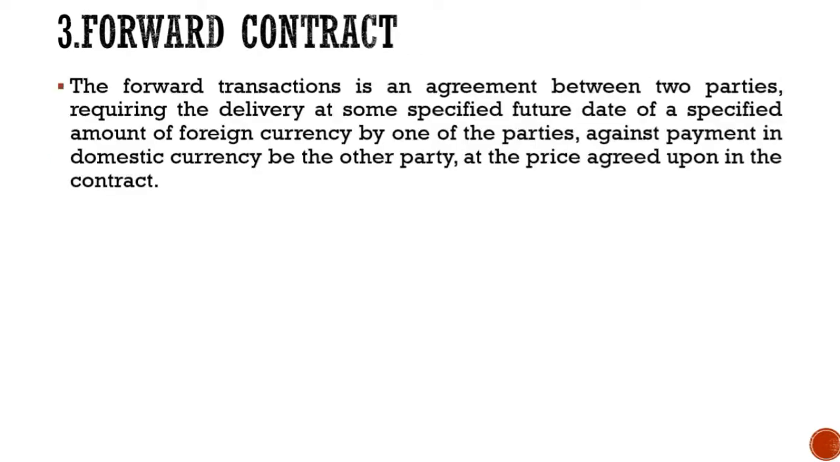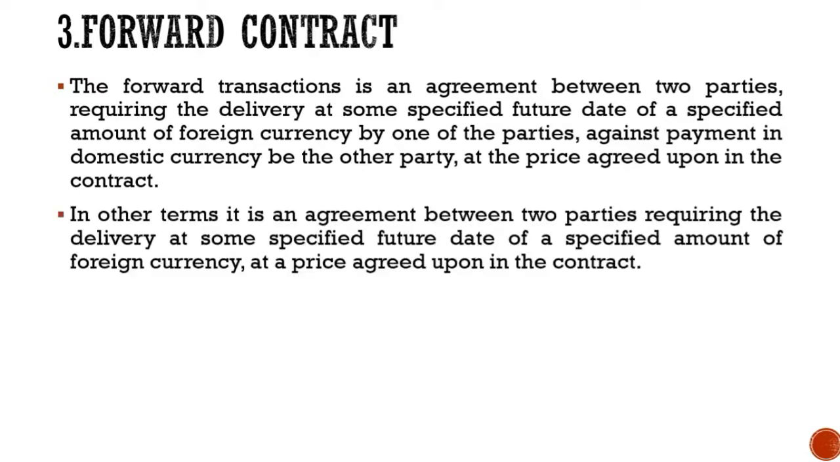The next type of contract is the forward contract. The forward transaction is an agreement between two parties requiring the delivery, at some specified future date, of a specified amount of foreign currency by one of the parties against payment in domestic currency by the other party at the price agreed upon in the contract. Now, in simple terms, it is an agreement between two parties requiring the delivery at a certain specified future date of a specified amount of foreign currency at a price agreed upon in the contract.